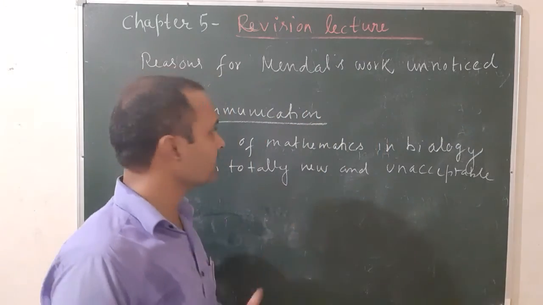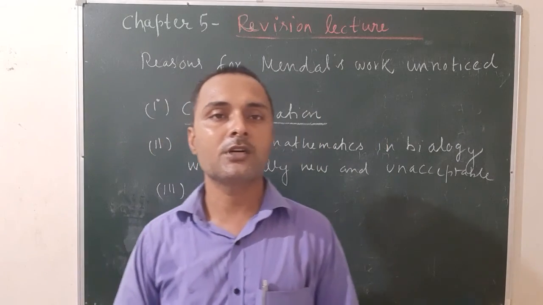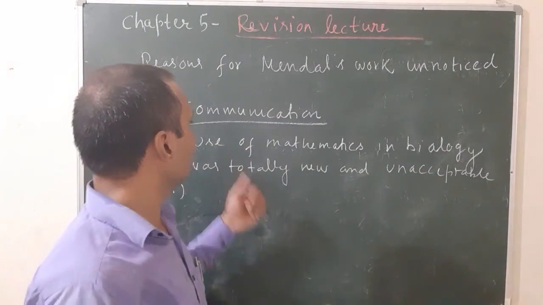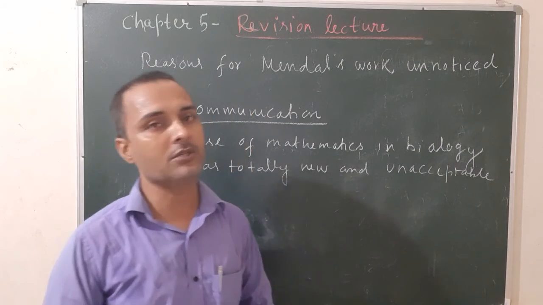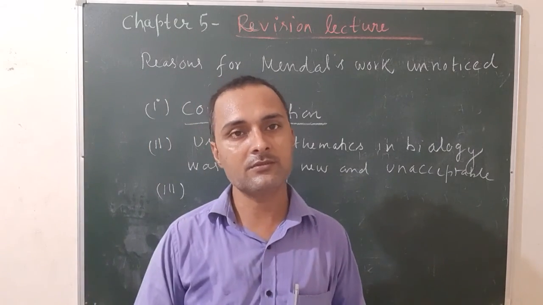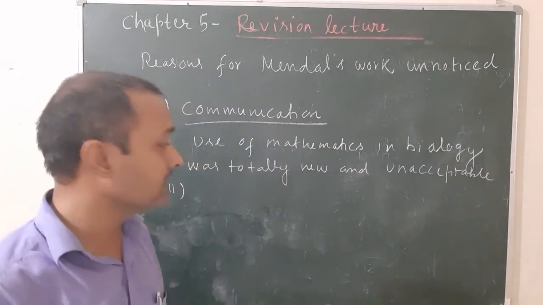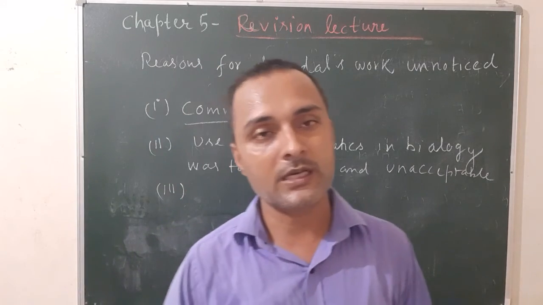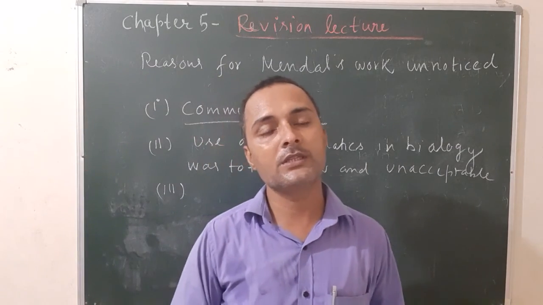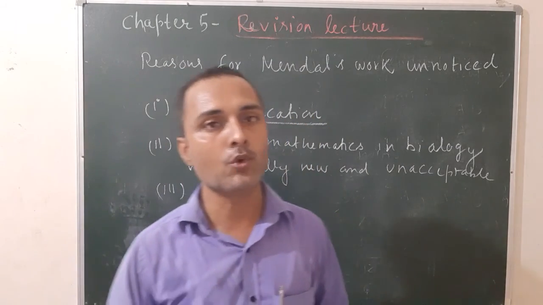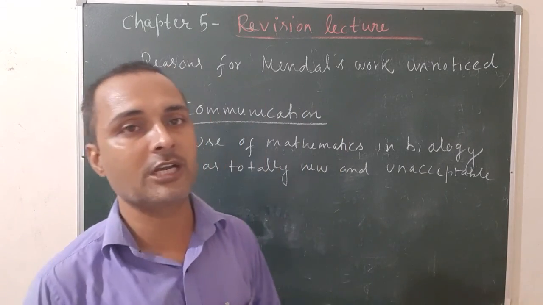Once again, the first one, communication problem. At that time, communication was not well developed. As a result, Mendel's work did not spread throughout the world. Next, use of mathematics in biology was totally new and unacceptable to various biologists. Third, the concept of the Mendelian factor, now known as gene, was not accepted by many biologists. And fourth, there is a lack of evidence or proof for the existence of the Mendelian factor. Now these are known as genes, and the term gene was coined by Johannsen.